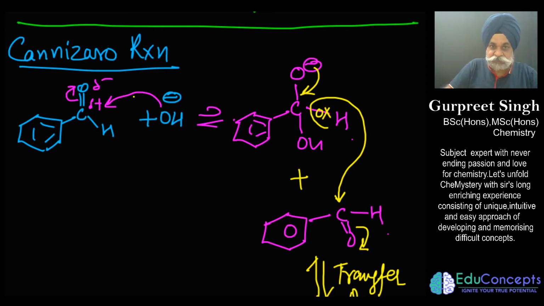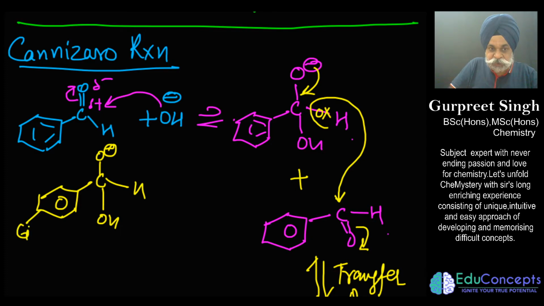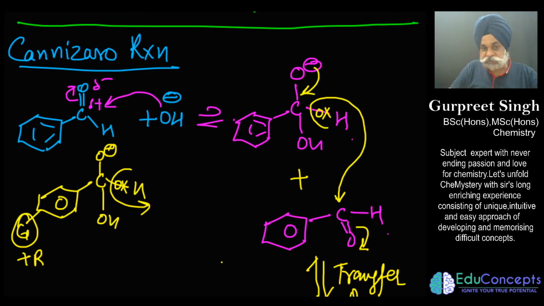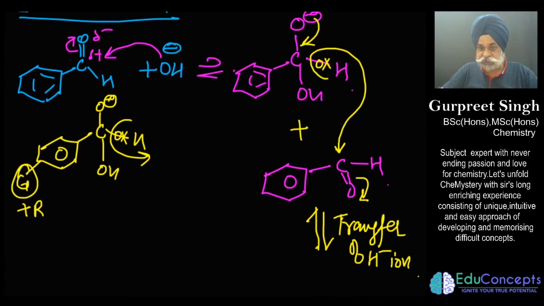And a good question which may be asked from this dimension is, once you have got this compound, what type of groups should I place here so that this H negative movement goes easier? So the more electron releasing groups, or groups which show plus R effect, you place on this phenyl group, the more they would intensify the negative charge on this carbon so that H negative can go out. Any electron releasing group placed here would throw out H negative easily. So the second step which we have said, let me first complete.